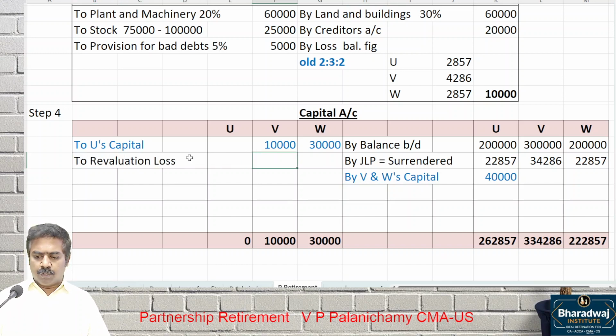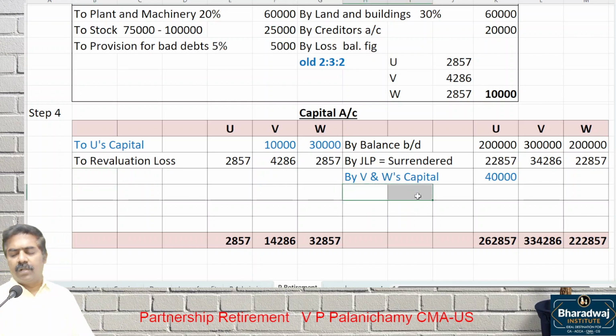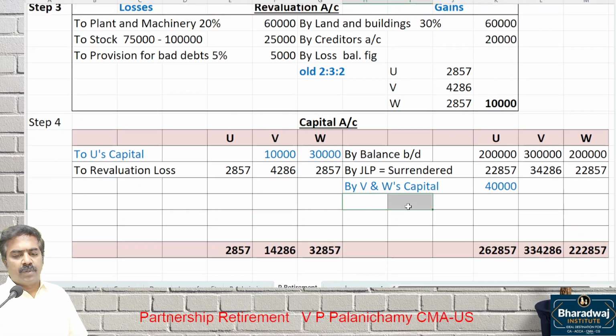We have put the revaluation loss. How much have we put? 2857, 4286, 2857. Any general reserve? P&L account? Advertisement suspense and the money? Advertisement expenditure, all those things? No. No general reserve, no P&L account, no advertisement expense. If it was there, we would have transferred in which ratio? Old ratio.